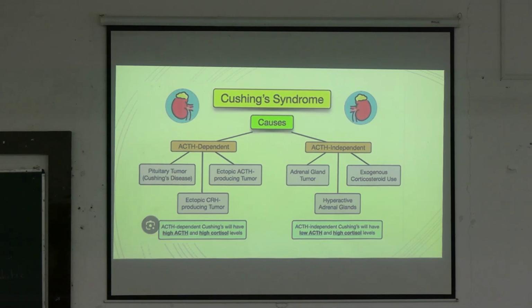And in case of ACTH independent, that is from the adrenal gland itself, cortisol levels will increase, that will lead to negative feedback, and therefore the levels of ACTH will be low. So if the problem is in the adrenal gland, ACTH will be low and cortisol high. And if it is ACTH dependent, meaning pituitary or ectopic causes, then there will be both high ACTH and high cortisol levels.